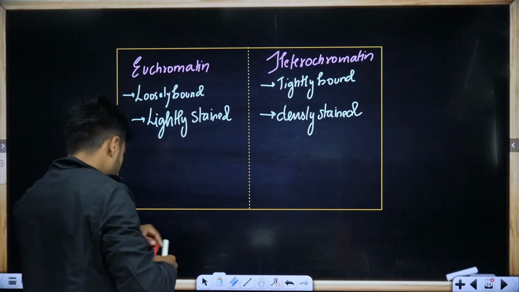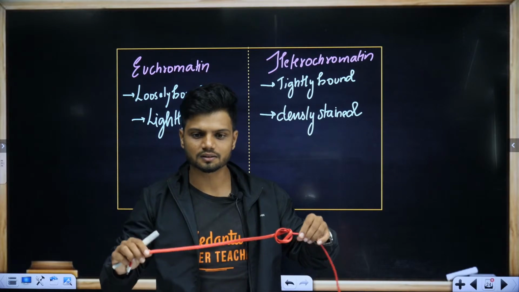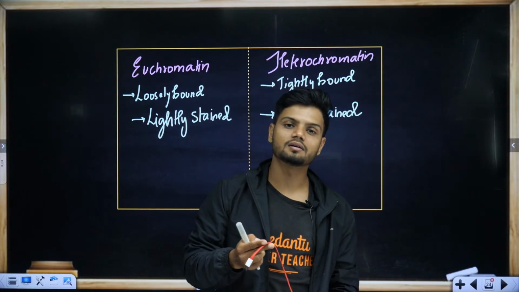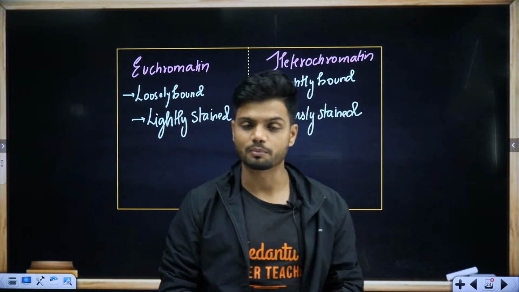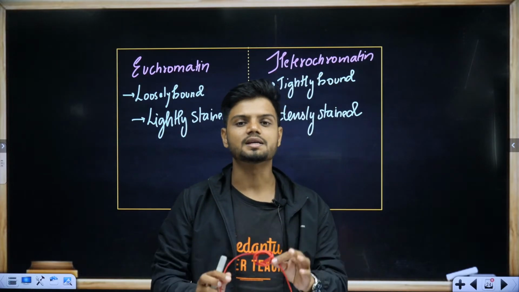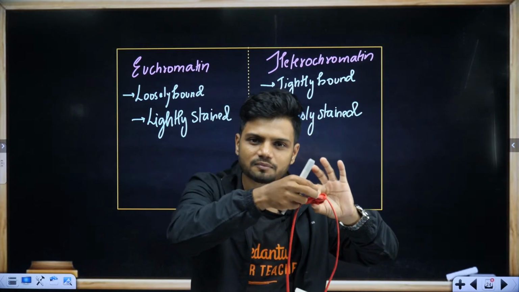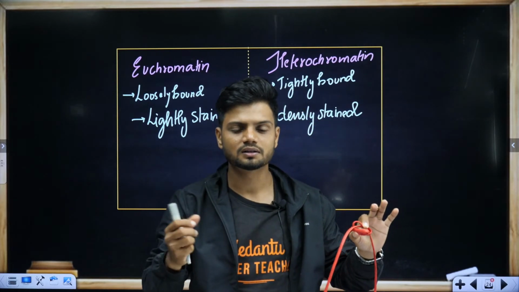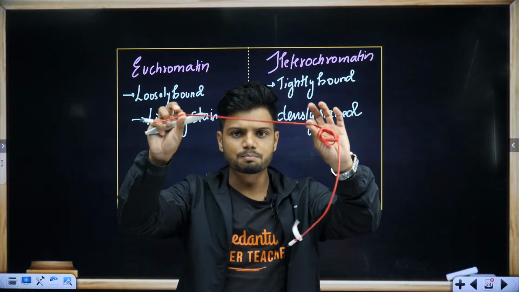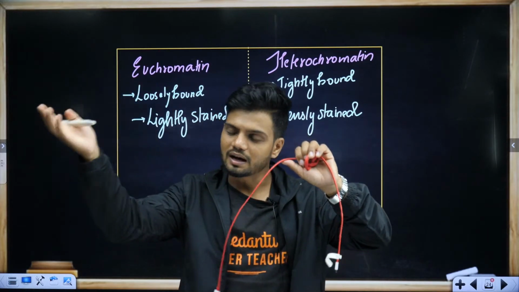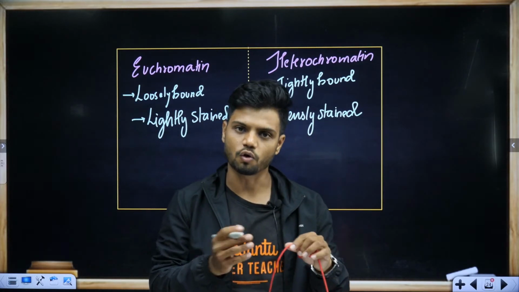Now tell me, if I want to make RNA out of this entire chromatin, which will be easy? If I have to take this entire knot, I have to unwind it and then make RNA. If I take this simple loosely bound chromatin, which will be easier? Obviously, this one.